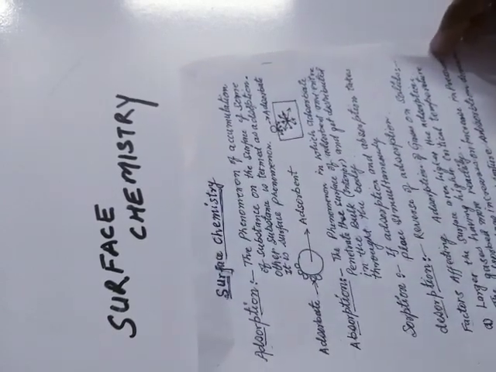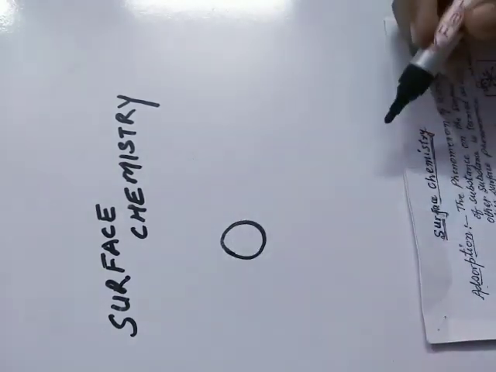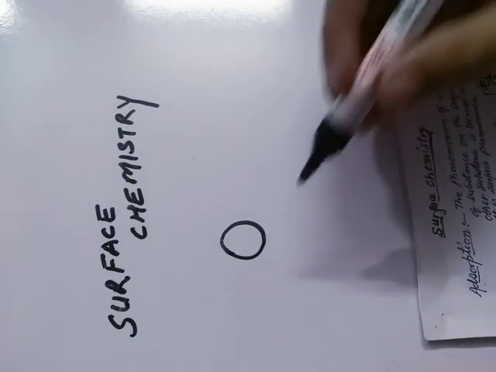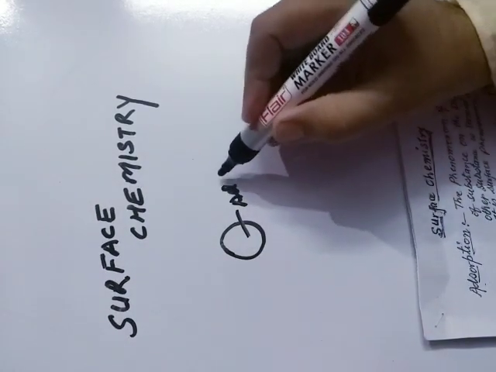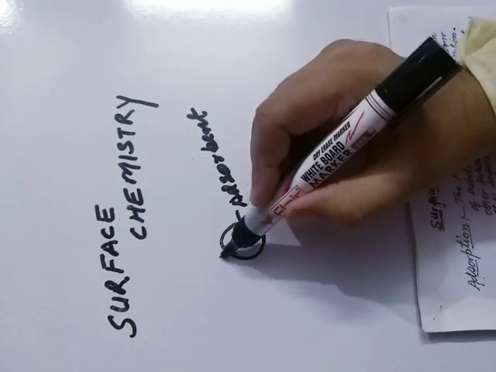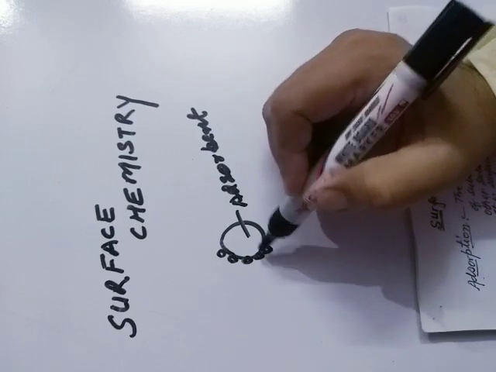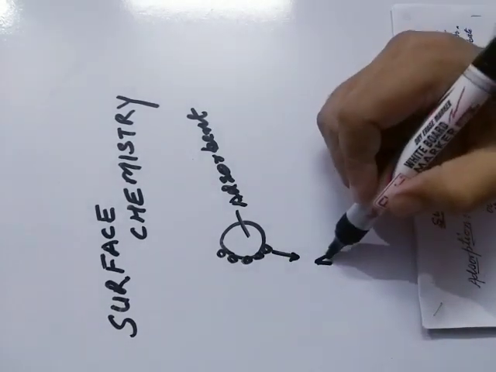Now here, suppose we have taken a surface that is a solid. It is called the adsorbent, and some other substance is going to attach to the surface of the adsorbent, that is called the adsorbate.